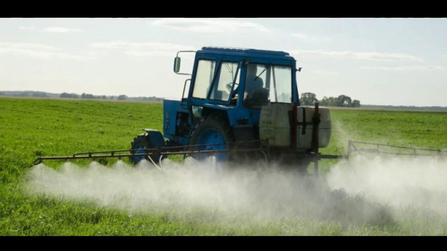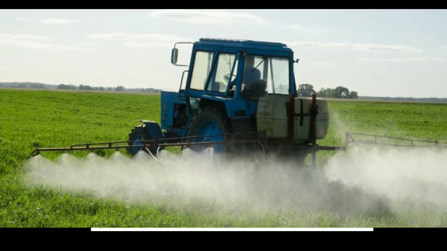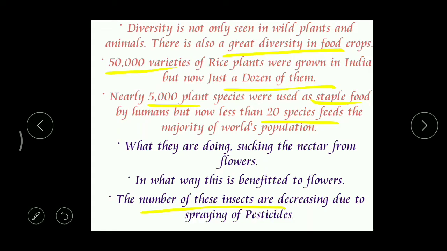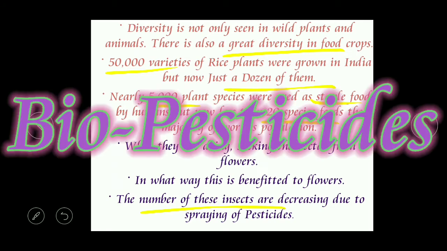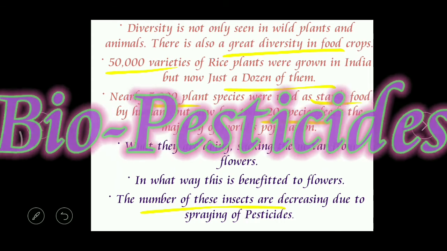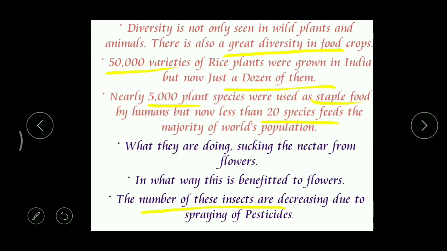Okay, that's why it is better not to use these harmful chemicals, but instead we can use biopesticides. Biopesticides do not cause any harm to useful insects like butterflies, honeybees, wasps. Correct. So we must use chemicals, but the type of chemicals which do not cause any harm to nature. Correct? Right.